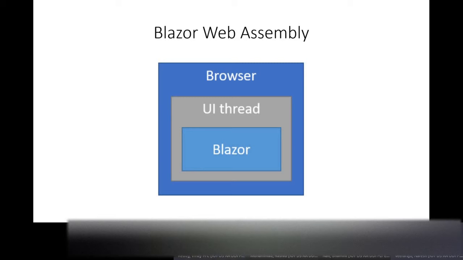Suppose you build an application targeting .NET 2.0, then the runtime for that application is 2.0 related DLLs. The Blazor application within the UI thread consists of the .NET runtime and any dependencies, like any static files that are needed. Everything is downloaded to the browser.